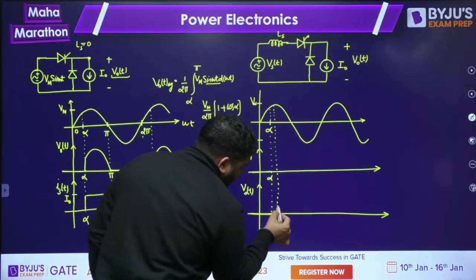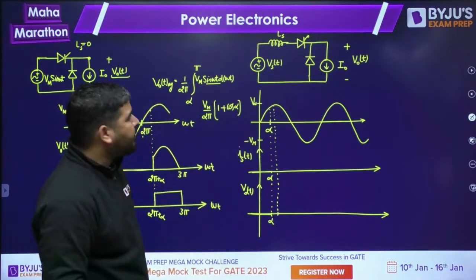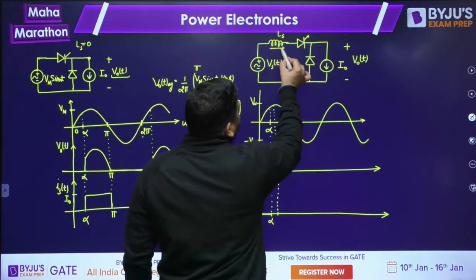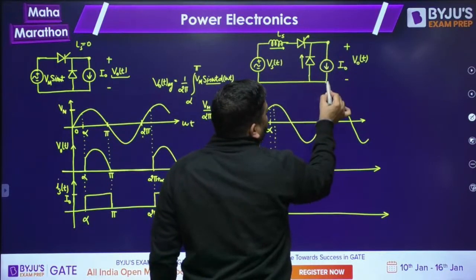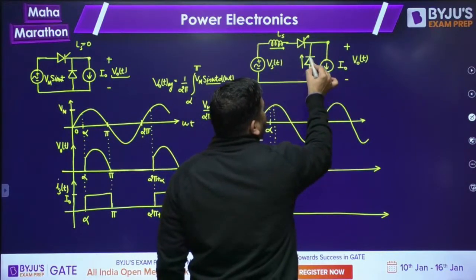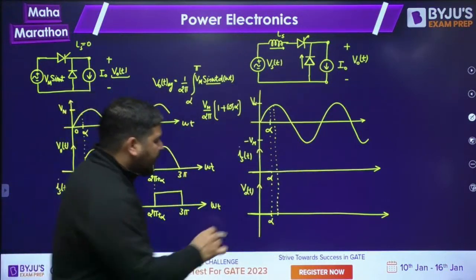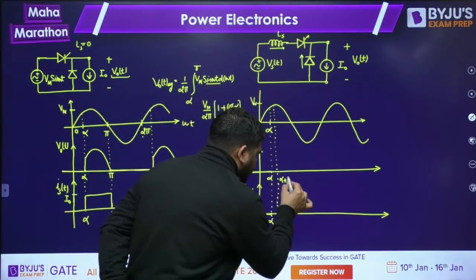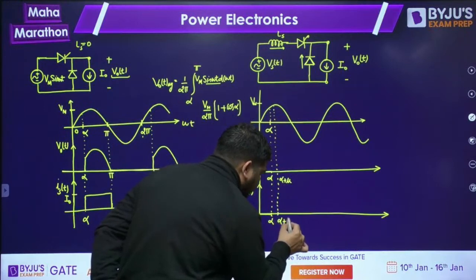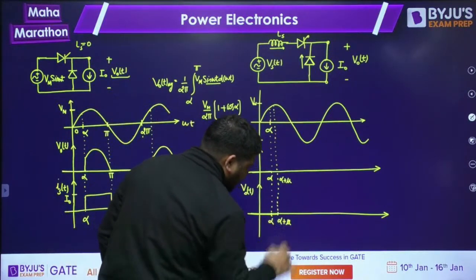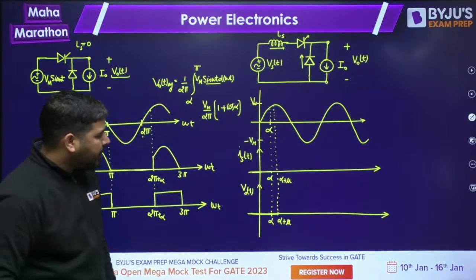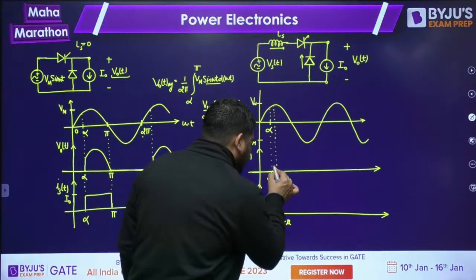During this overlapping interval, this current will slowly increase and this current will slowly decrease. The output voltage remains 0 because the freewheeling diode is still conducting. So from alpha to alpha plus mu, the output voltage will remain at 0 and IST will increase to I naught.